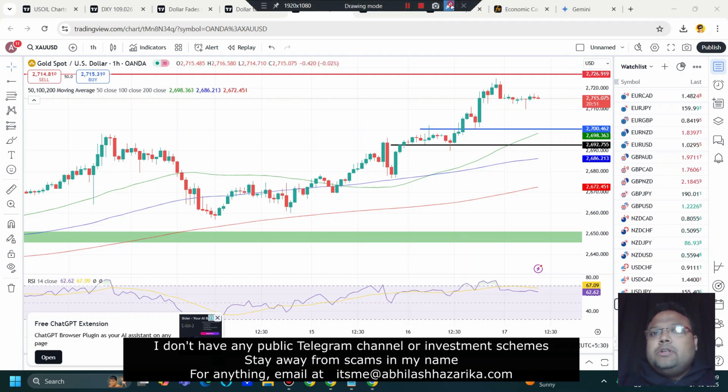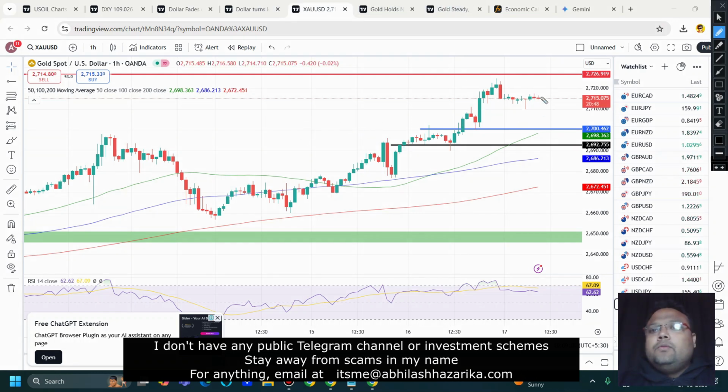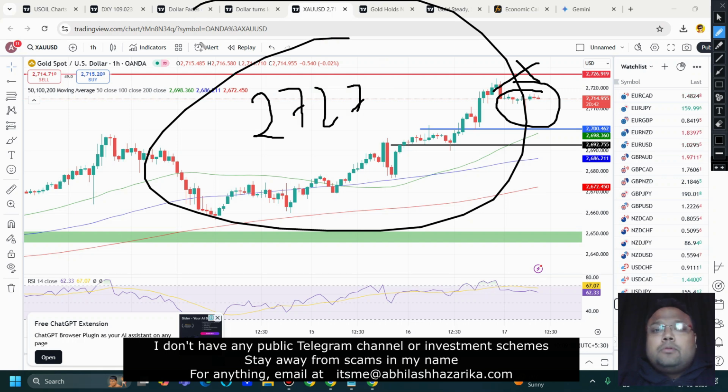So before the US session, if you see gold going up with candles like this, then obviously avoid. Wait for 2727 to become the new support. When it becomes the new support after retracement, then you can buy. During the US session, if there is sudden buying power, then you can buy the breakout.